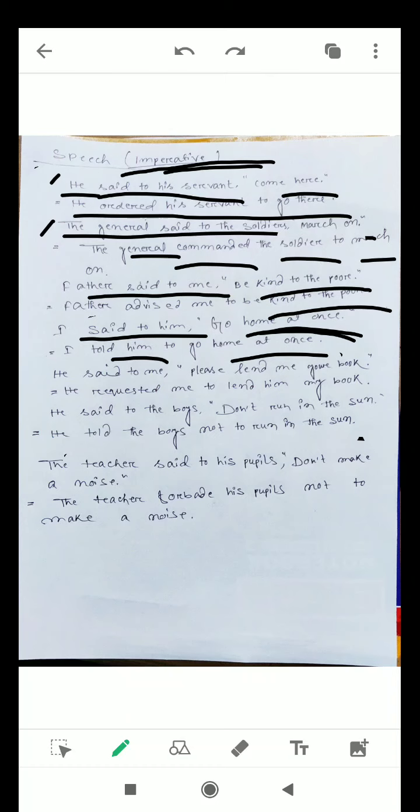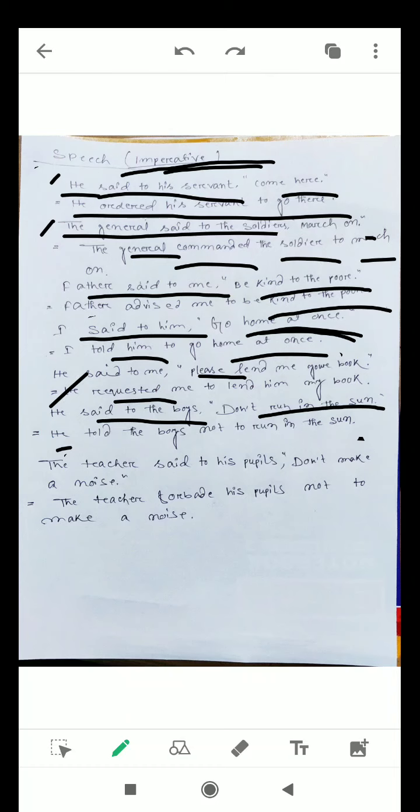Next, he said to me, please lend me your book. Because of please, we have to write request. He requested me to lend him his book. Next example: he said to the boys, don't run in the sun. Though this line seems a piece of advice, the relationship between the speaker and the listener is not like father and son. He told the boys not to run in the sun.